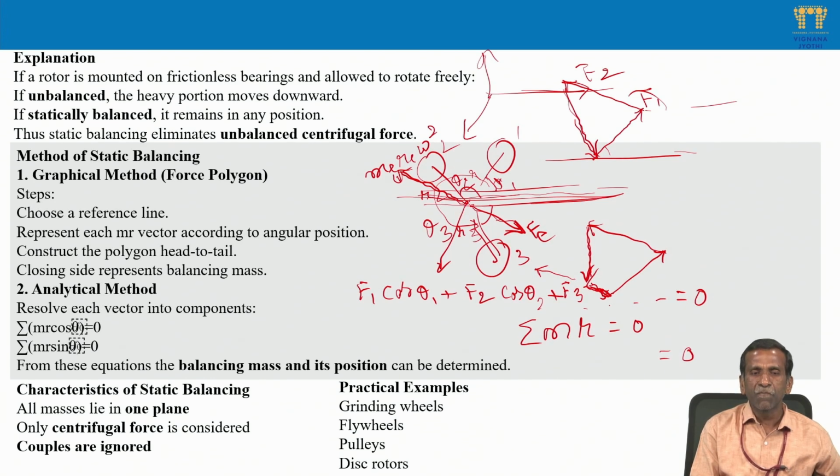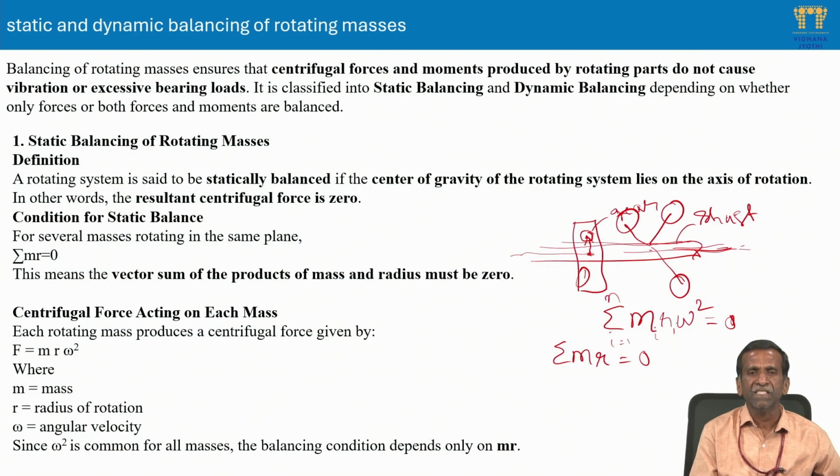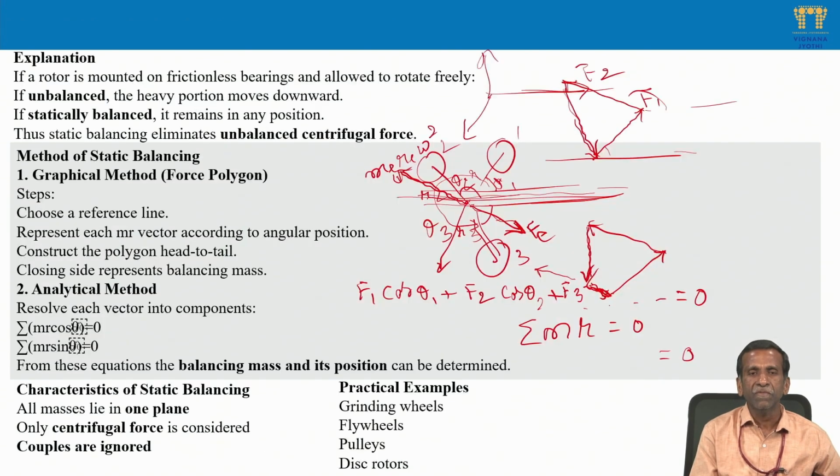Practical examples: grinding wheels. If there is any unbalanced mass in the grinding wheel, it means the mass center is not passing through the axis of rotation of the shaft. Flywheels, pulleys, gears, any item mounted on the shaft which is unbalanced creates centrifugal force, and we need to take care of balancing it. Otherwise, what is the consequence? We have seen vibration or excessive bearing loads, which lead to failure, so it cannot render its function.